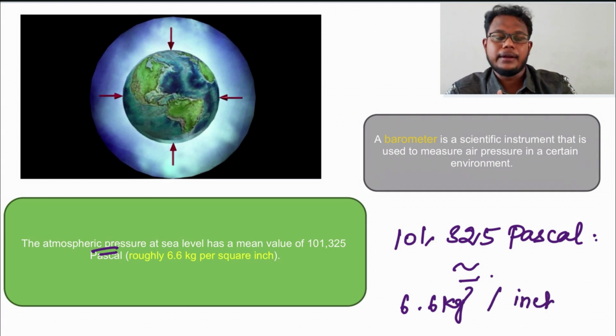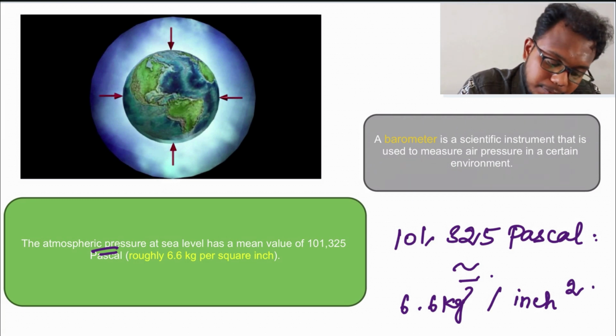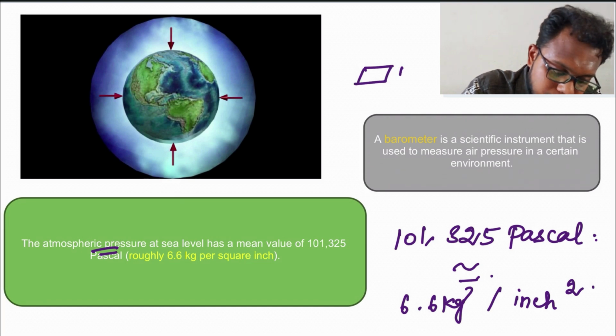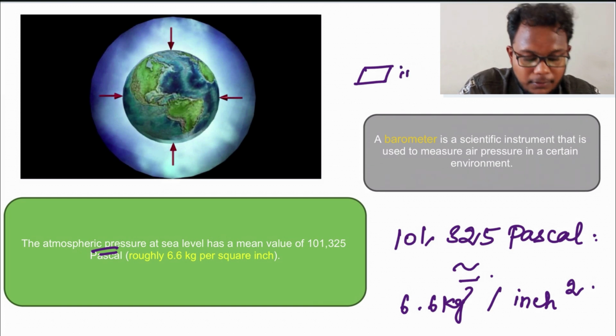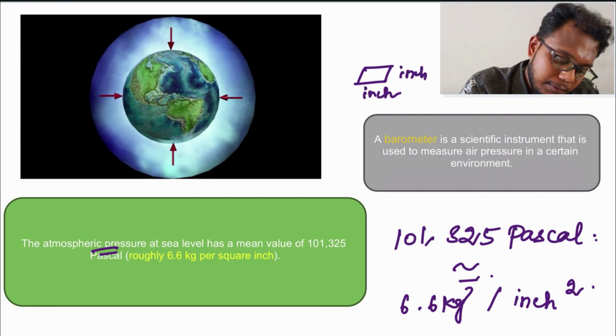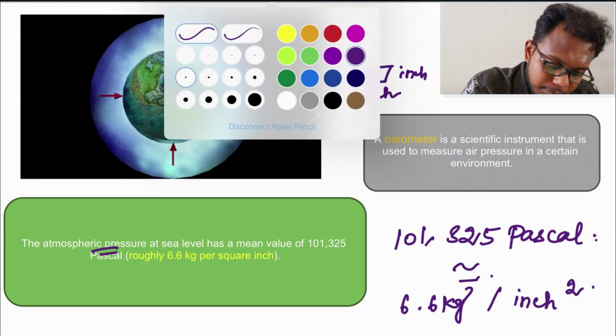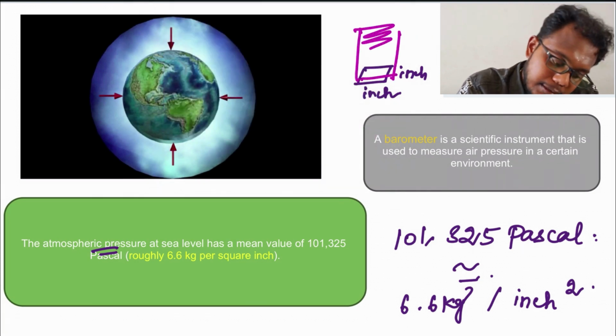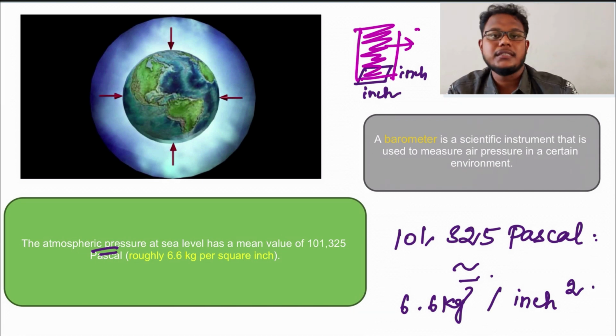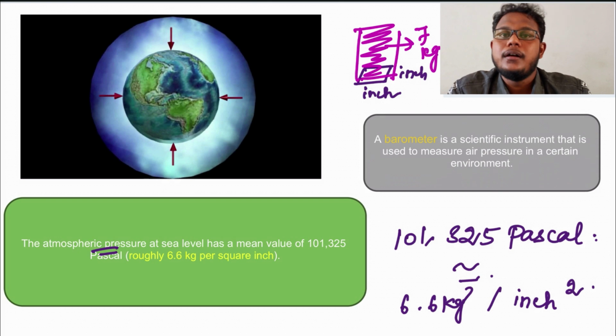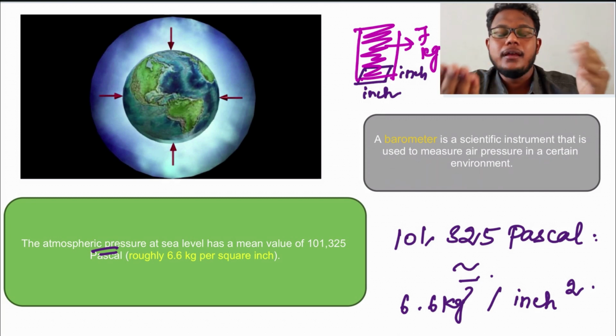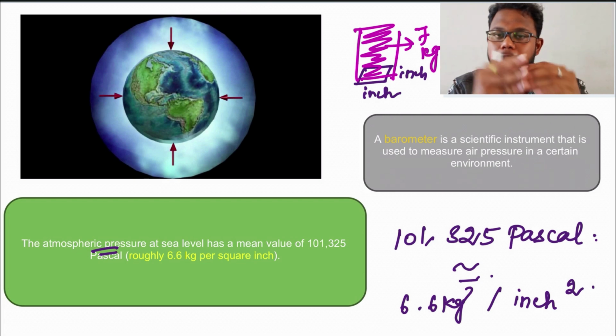That means on each inch of our body or of the earth, we are bearing nearly 7 kilograms of weight, like bearing your school bag. In each inch of our body, it exerts that much pressure on us.